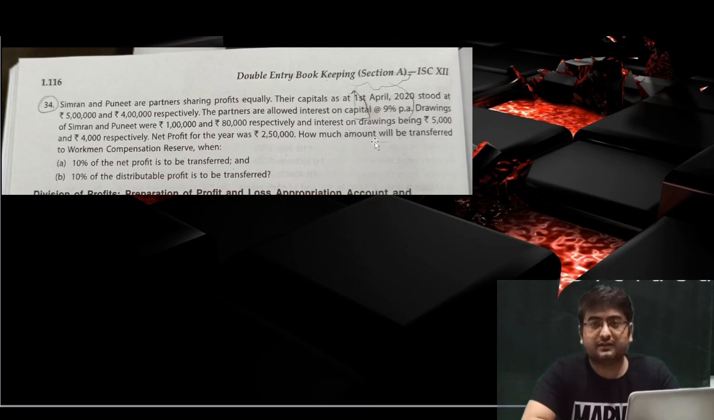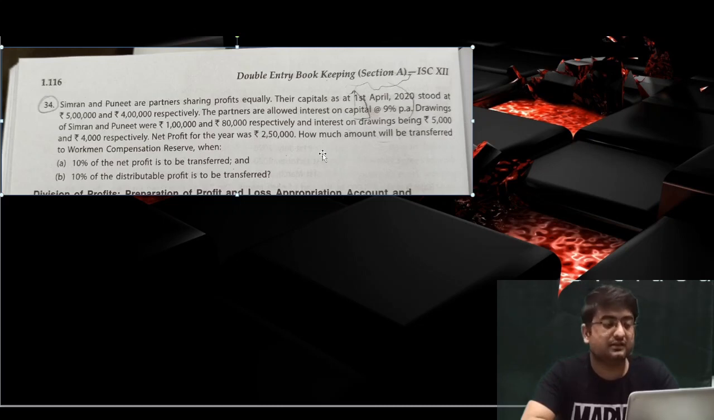In the question, no interest rate on drawings is given, but the amount is given. We won't have to calculate the interest on drawings, though; instead we can simply take the amounts 5,000 and 4,000, which are given as the interest on drawings, in the P&L appropriation account. Now net profit is given as 2,50,000 rupees. So in the profit and loss appropriation account, on the credit side, we can transfer this amount of profit as by profit and loss account. How much amount will be transferred to workmen compensation reserve? Now we have been asked this when 10% of the net profit is to be transferred.